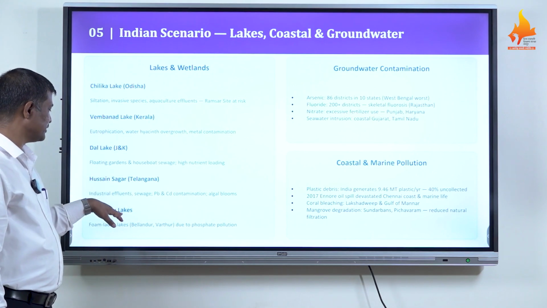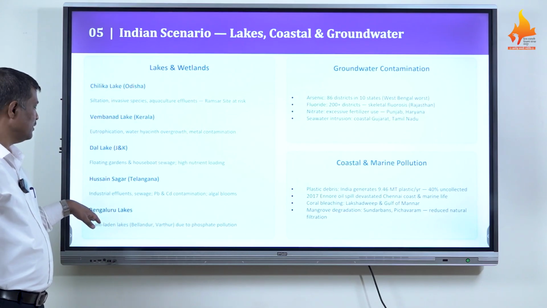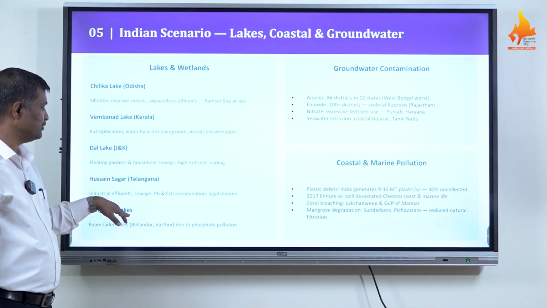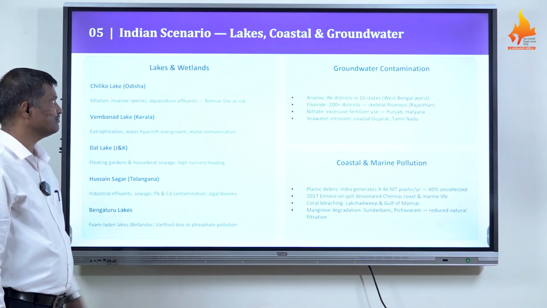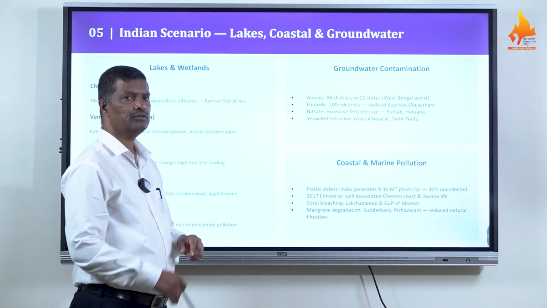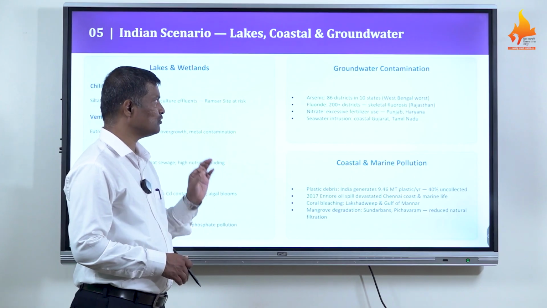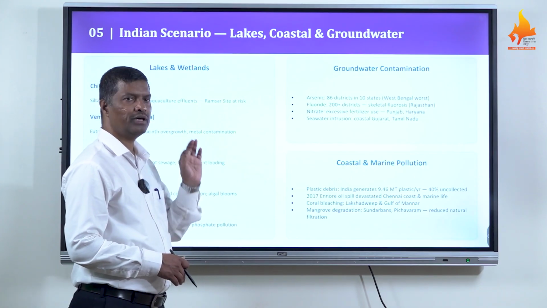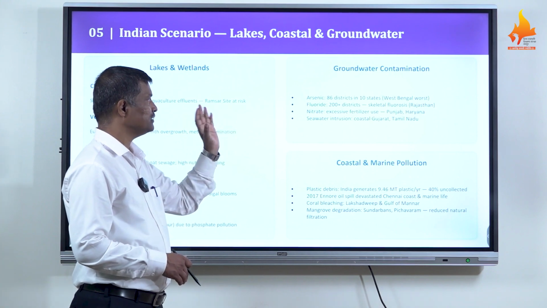Then Bangalore lakes, generally polluted by foam-laden lakes like Bellandur and Varthur, due to phosphate pollution. Now we think about the next kind of scenario, groundwater contamination. Arsenic: nearly 86 districts in 10 states, West Bengal worst polluted by arsenic, causes heavy hazards to the human population as well as animal population.